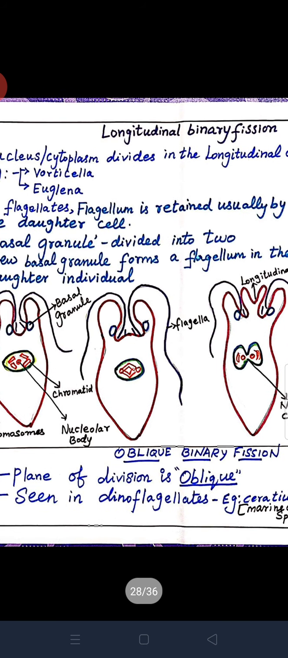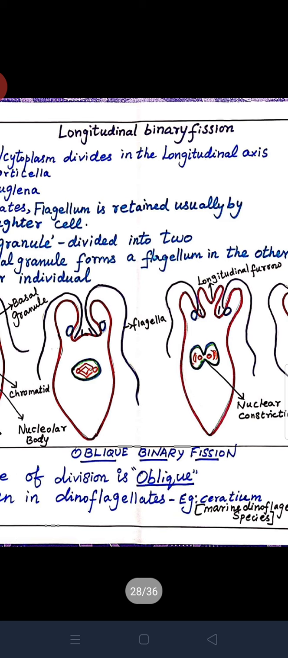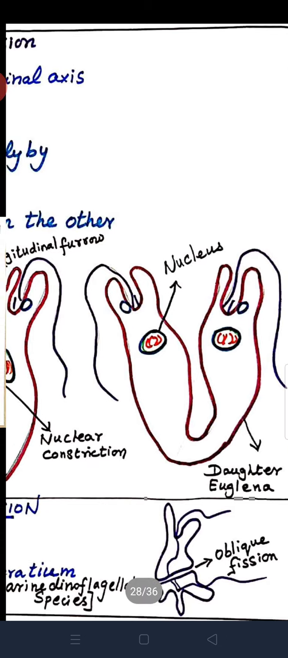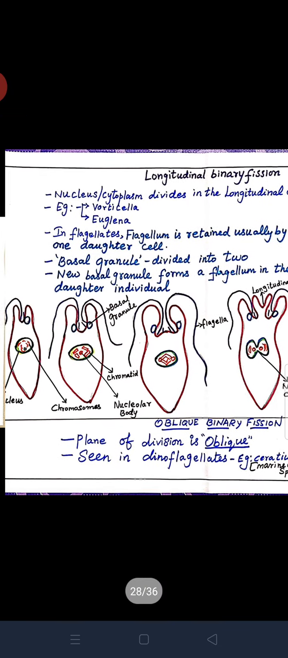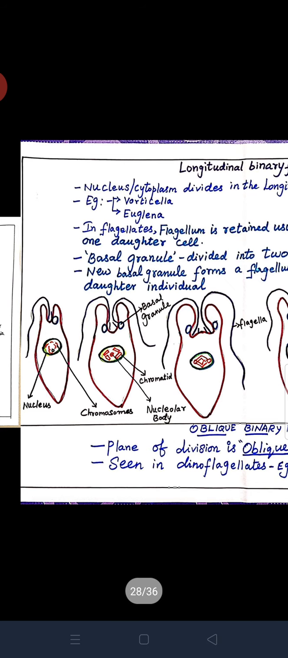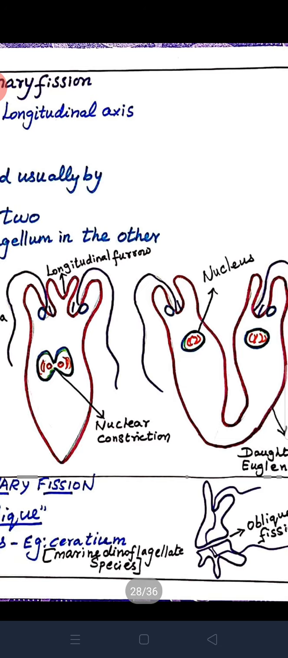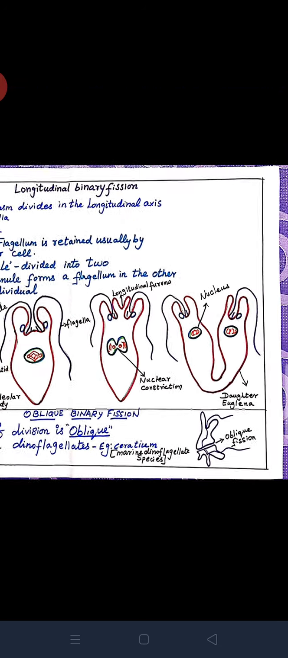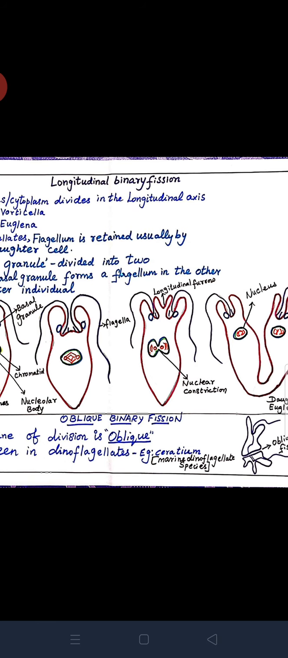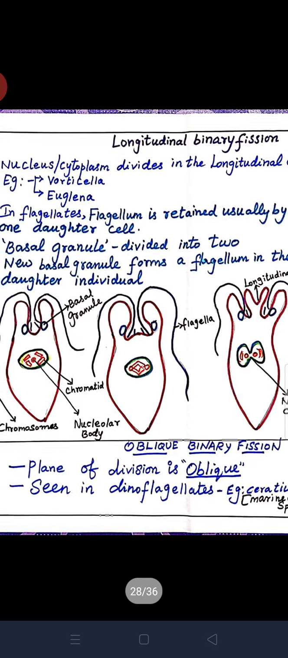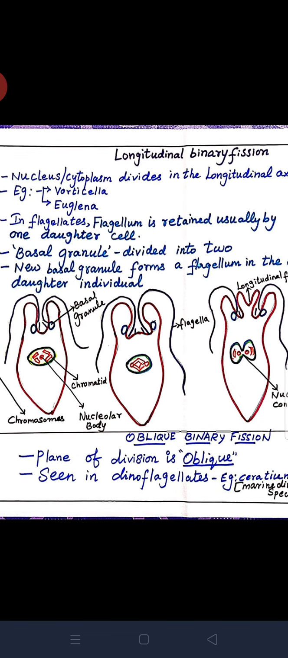Here the nucleus and cytoplasm divide in the longitudinal axis. See, this is the longitudinal axis. It's actually an entire parental Euglena. At last, through the longitudinal axis, it divides into two daughter Euglena. Right? Yes. Longitudinal binary fission, very good examples: Vorticella and Euglena.